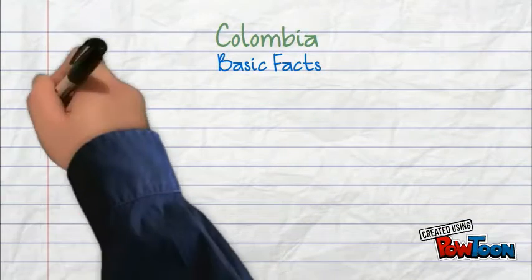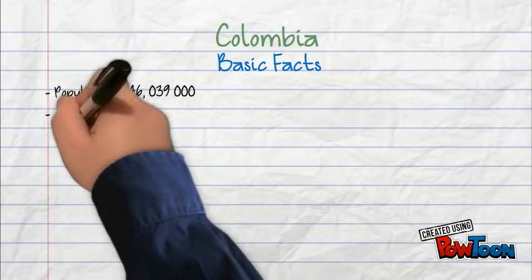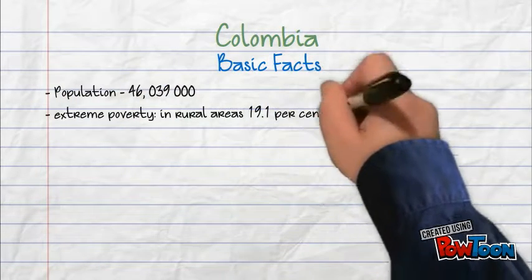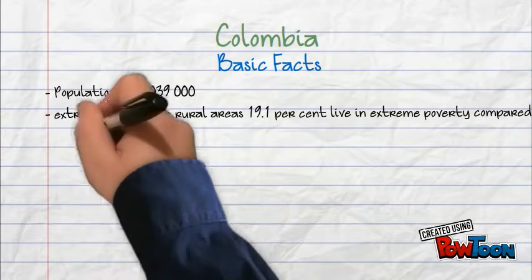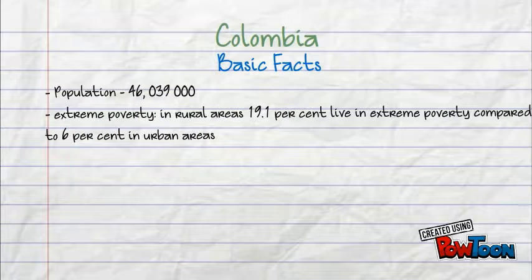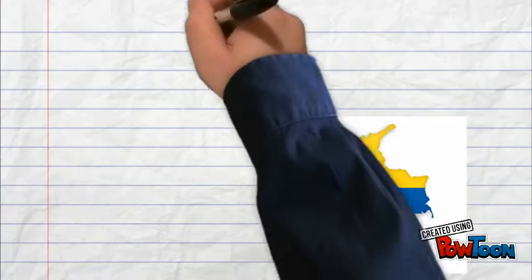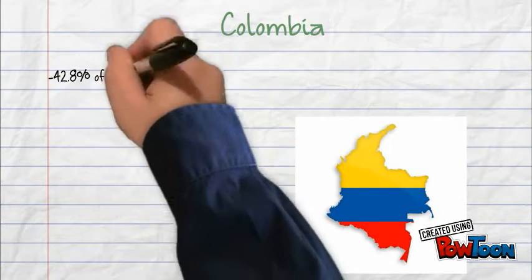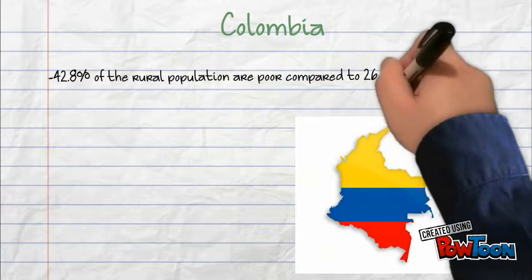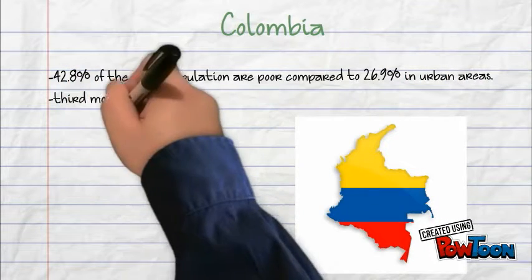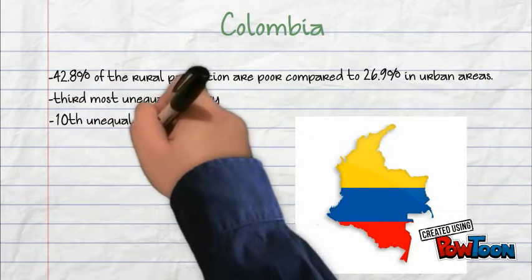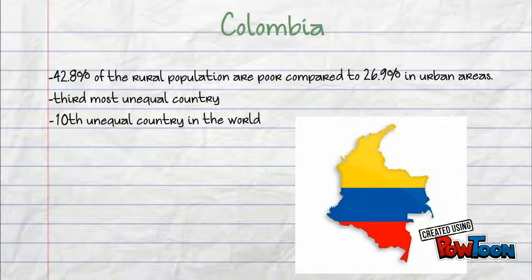Colombia's population is approximately 46,039,000. Extreme poverty is found there with differing rates in rural and urban areas. Rural areas have 19.1% people living in extreme poverty compared to a lower percentage of 6% in urban areas. 42.8% of the rural population are poor compared to 26.9% in urban areas. Colombia is also the 3rd most unequal country and the 10th unequal country in the world.